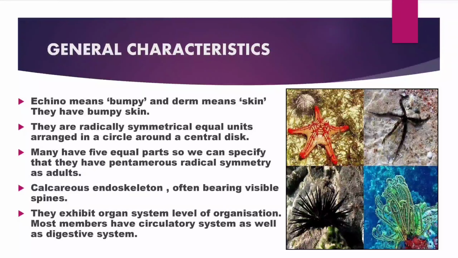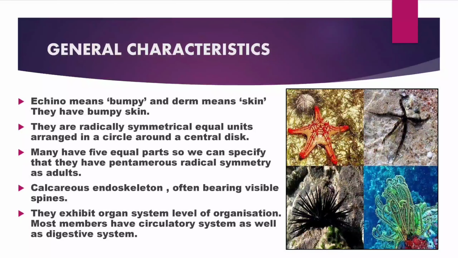Phylum Echinodermata. Echino means bumpy and derm means skin. So these organisms have bumpy skin. Some of their characteristics are they are radially symmetrical and have equal units arranged in a circle around a central disc. Many have 5 equal parts, so we can specify that they have pentamerous radial symmetry as adults. They have calcareous endoskeletons that can be seen, often bearing visible spines.